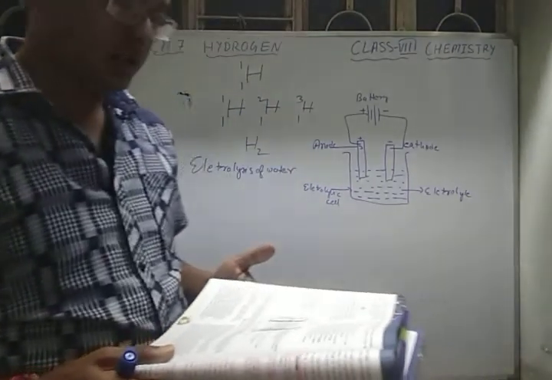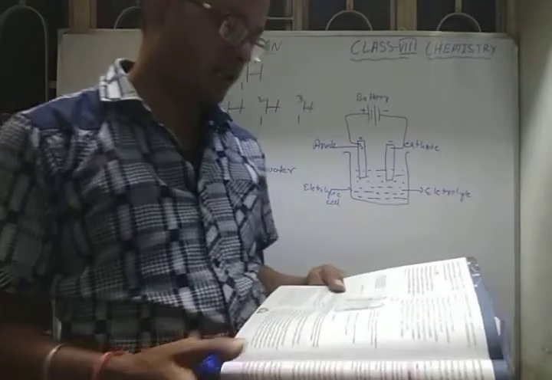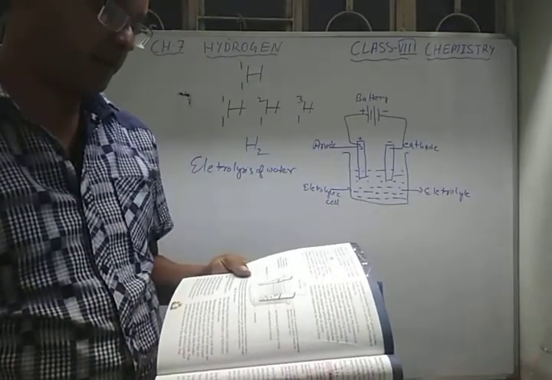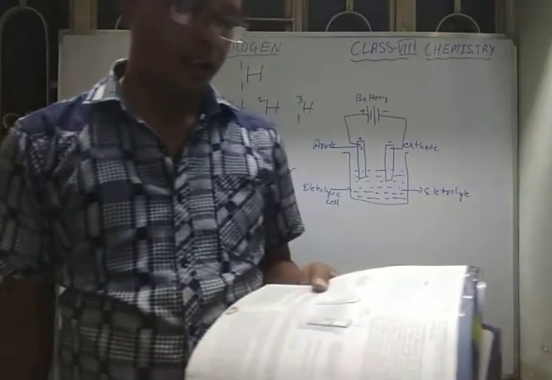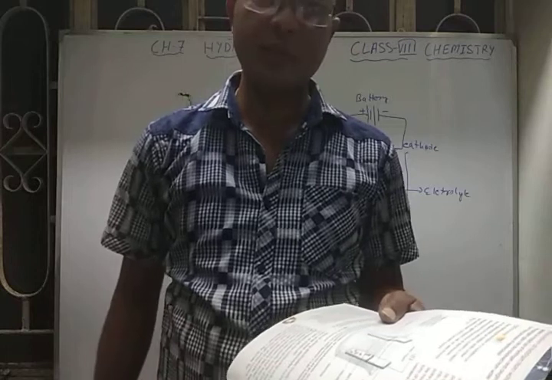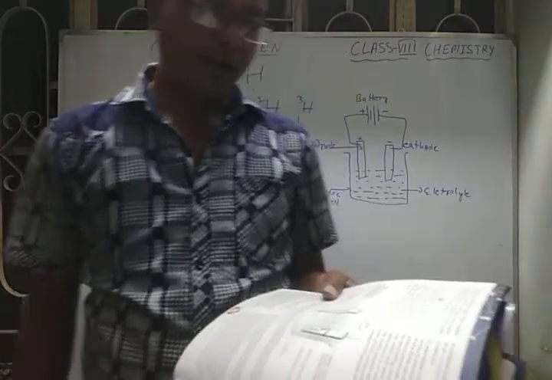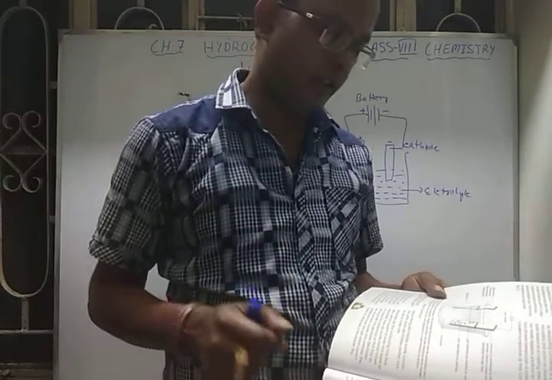Here you can use many types of acid, as I told you: HCl, H2SO4. You can take HNO3. You can take a base like sodium hydroxide also. You can take sodium chloride. We have to make the water impure so that it can conduct electricity.